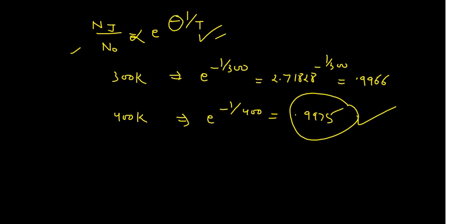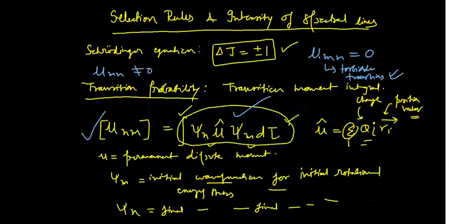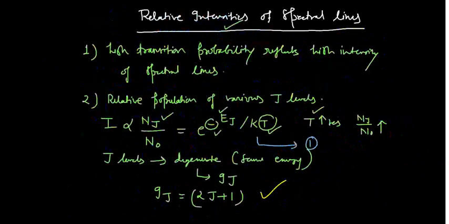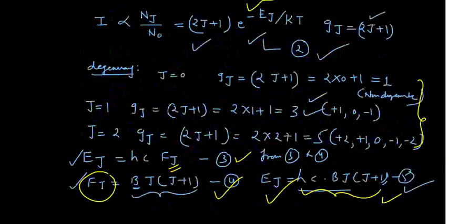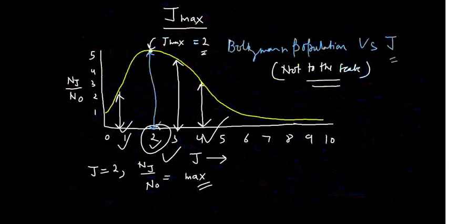So these are the things you should know in microwave spectroscopy when it comes to the intensity of the spectral lines. Now, in this particular lecture we have covered the selection rule, which is delta J equal to plus or minus 1. Then we have seen the quantum mechanical part, the transition moment integral. Then the concept of relative intensities and the Boltzmann distribution law and the various terms involved in it. Then we have seen the degeneracy concept. Then I have given you this final formula, which is very, very important, and then I explained the concept of J max.